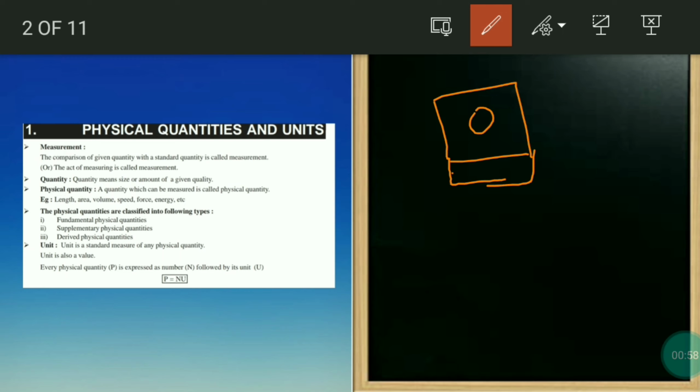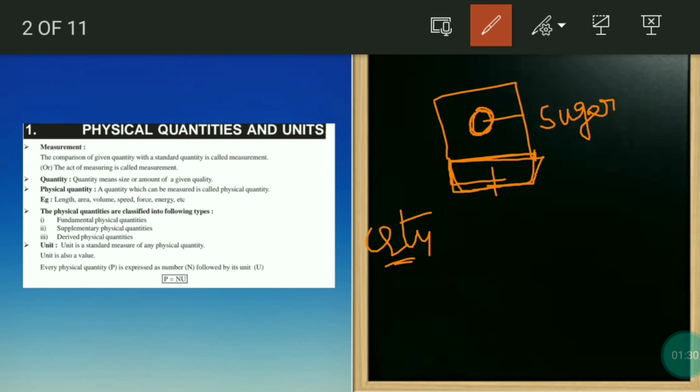Now, quantity. What is quantity? Quantity means the size or amount of a given quality. Now this circular thing is the quality, and whatever weight the machine is displaying, that is called the quantity. Suppose you take some sugar, and the quantity is 1 kg. That is what is called the quantity.